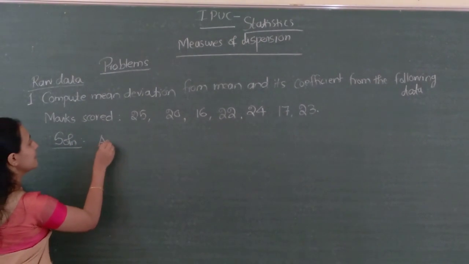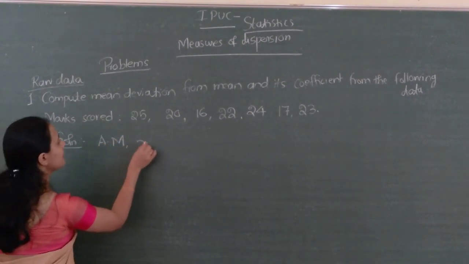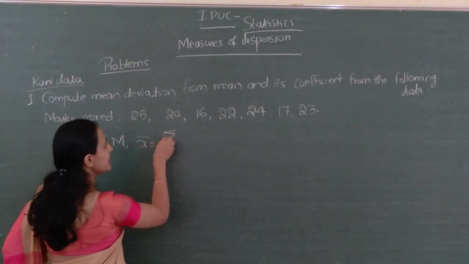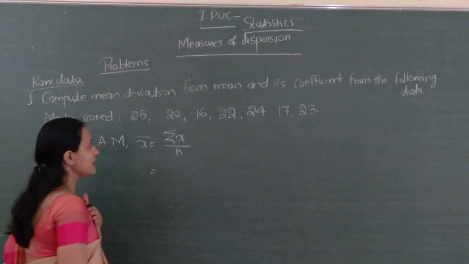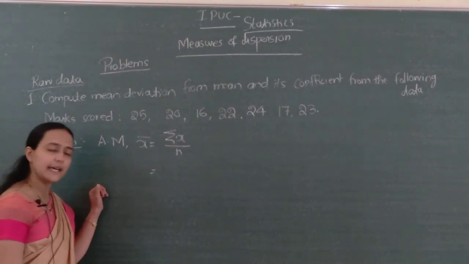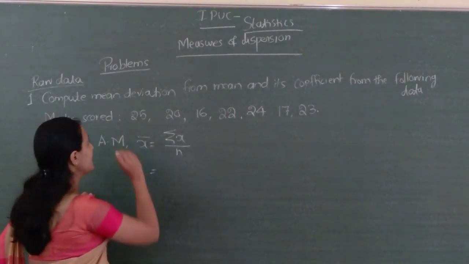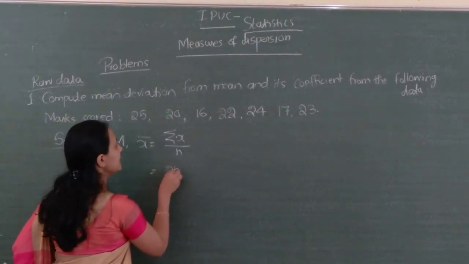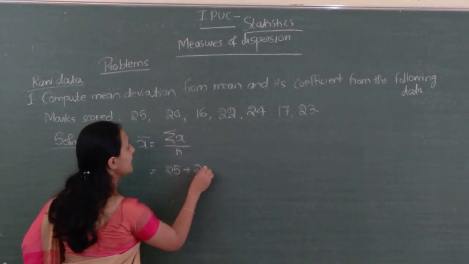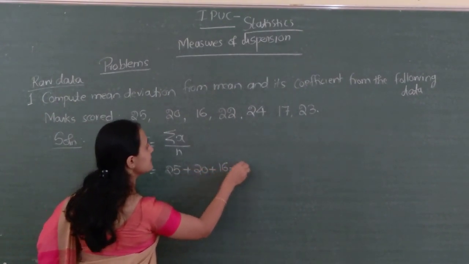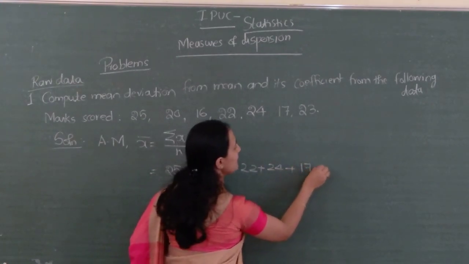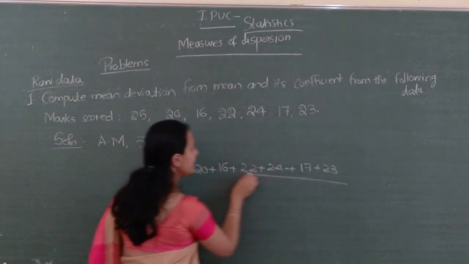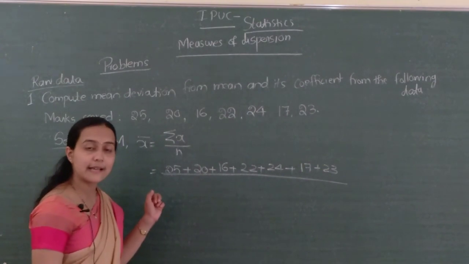Arithmetic mean x bar equals sigma x divided by n. Sigma x means the total of the observations, and n denotes the number of observations. The total of the observations is 25 plus 20 plus 16 plus 22 plus 24 plus 17 plus 23, divided by how many observations are there?